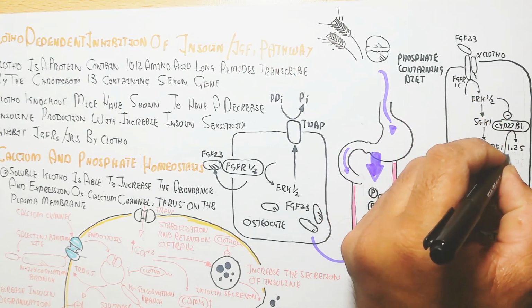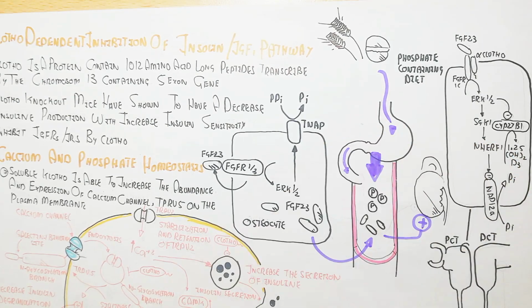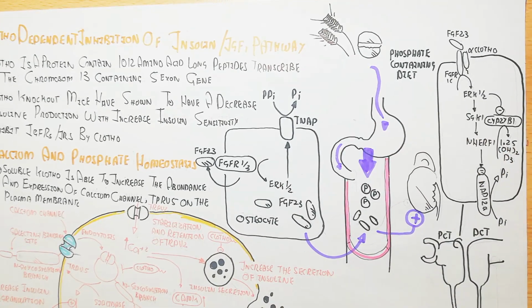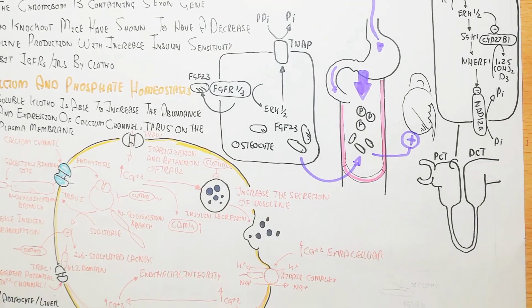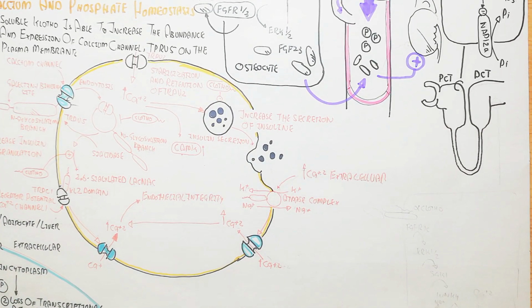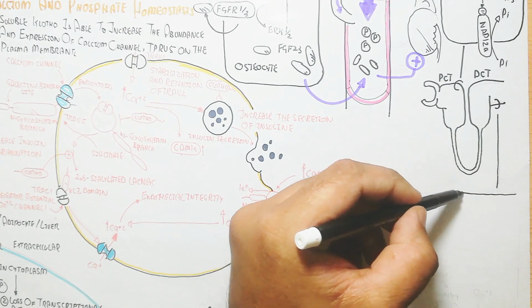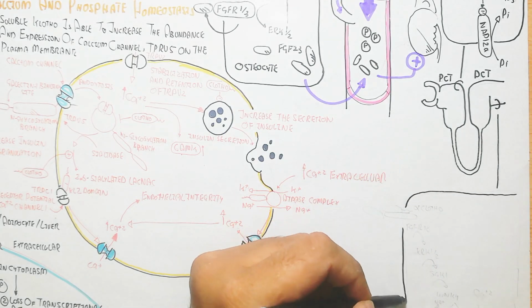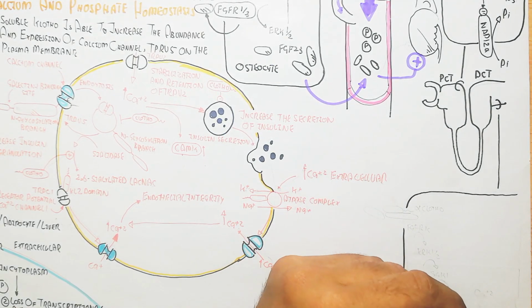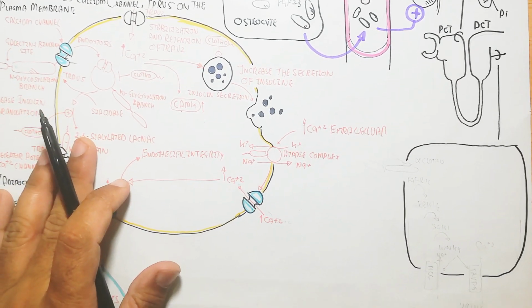On the other hand, 1,25-dihydroxyvitamin D3 will be inhibited due to the activation of the CYP27B1 gene, and in this way the FGFR will inhibit it. So vitamin D, basically 1,25-dihydroxyvitamin D3, will decrease.